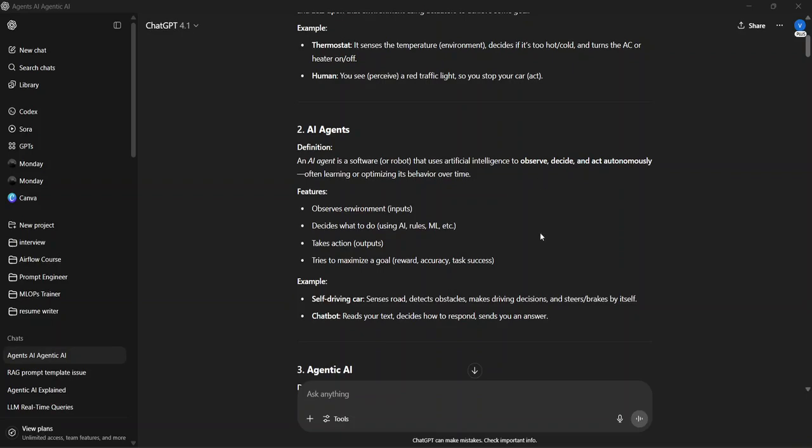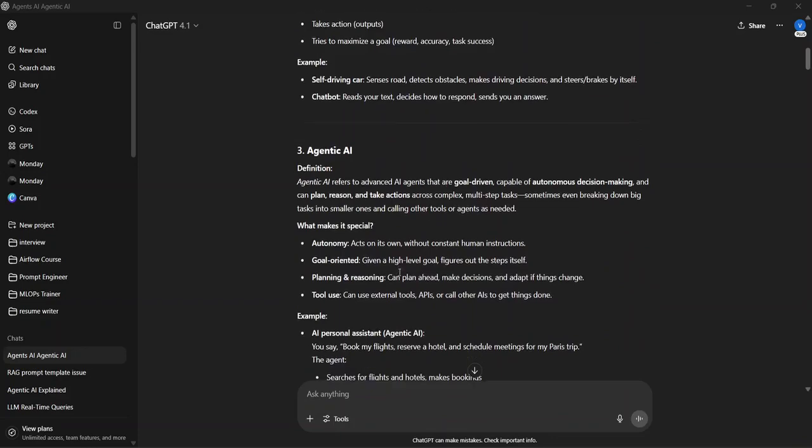The agent will make maximum effort to achieve the goal. Let's say we have two different APIs. It will try to find the solution from one of the APIs. If it doesn't get the output, then it will go and find it in the other one.